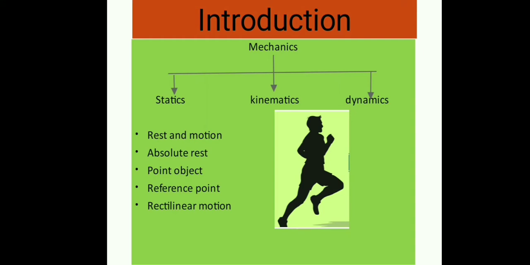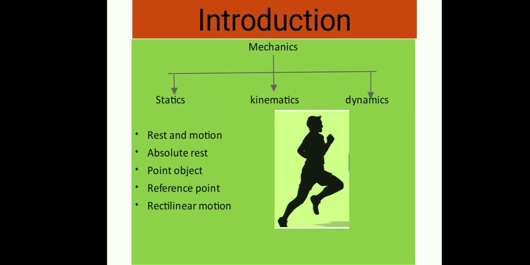We can name these axes as x-axis, y-axis, and z-axis. Now the point of intersection of these three axes is called the origin, and it serves as a reference point.